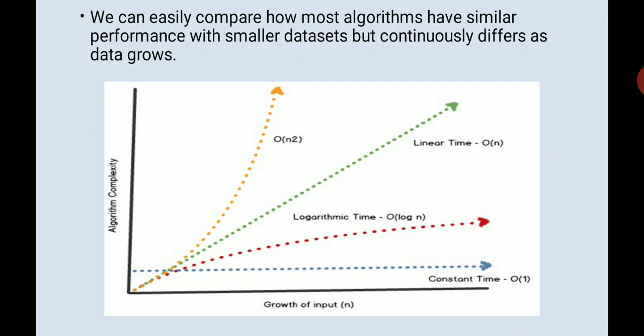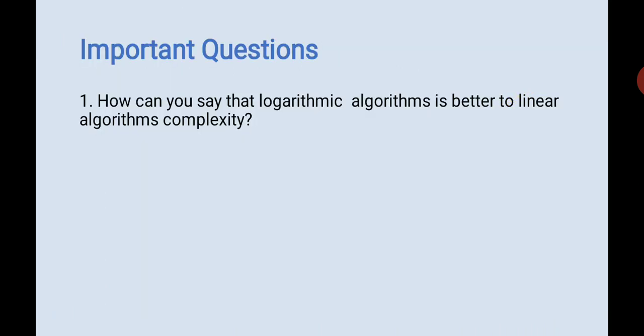You can really compare it with the graph also. See, for order of n squared, this is for linear time, order of n, and for logarithmic you have log n. See how this goes. As the value of n increases, the logarithmic curve stays much closer to constant time, right? I think it is very simple to understand. You might be asked how you can say that a logarithmic algorithm is better than a linear algorithm, so you need to be aware of how it is better.